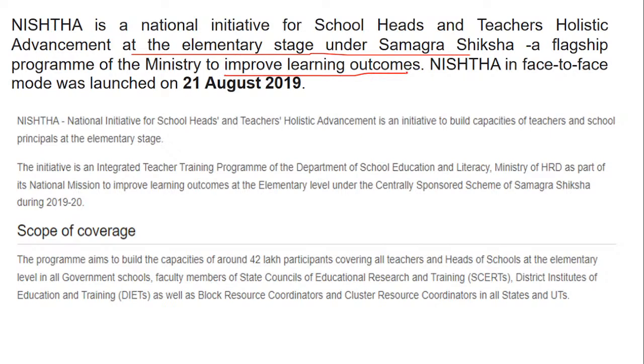If possible, you can also go to the NISHTA website, but I don't want you to waste your time. That's the reason I have brought everything in the slide. With the help of this, you can learn it and remember the points. Any student who is making running notes, I told you to keep an exclusive section on current affairs or digital initiatives. If you write this under digital initiatives, that is also fine, not an issue.